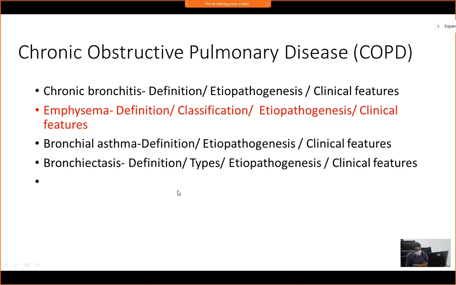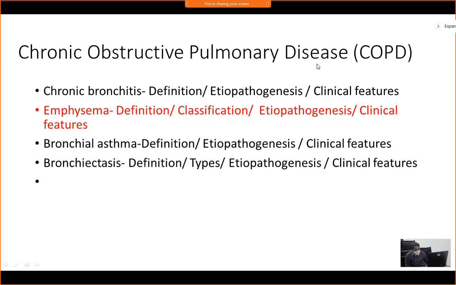Suppose just before the exam day you don't have time to read, then at least read about COPDs, which you cannot skip. You can skip every other thing, although other things are also important, but COPDs is something you cannot skip. So COPDs is chronic obstructive pulmonary disease.